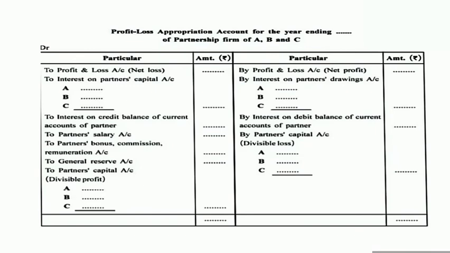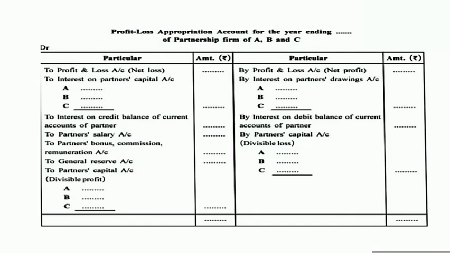Okay, after that, if interest is paid by the firm to the partners, a debit entry will be recorded at the debit side of the profit and loss appropriation account. It will be written as 'to interest on partners capital account'. In the inner column, the name of the partner and amount of interest, and the total amount will be shown on the outer column in the column of amount.